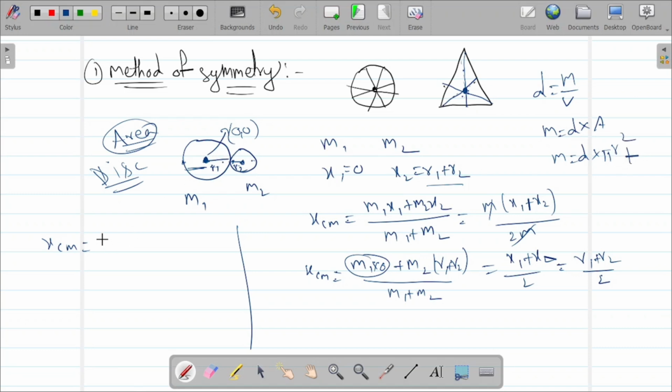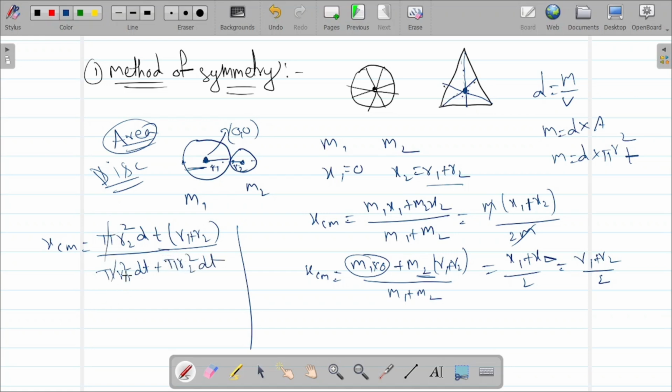So it is pi r2 square, r2 only, since m2 means here it is r2, right? So m2 is pi r2 square dt, by m1 plus m2, of r1 plus r2, with the same, pi r1 square dt plus pi r2 square dt.